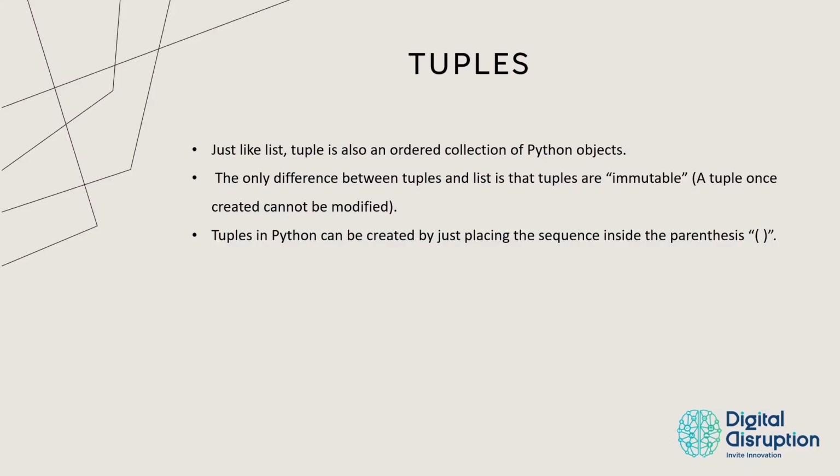Tuple. Just like a list, a tuple is also an ordered collection of Python objects. The only difference between tuples and lists is that tuples are immutable. That is, a tuple once created cannot be modified. Tuples in Python can be created by just placing the sequence inside the parentheses.